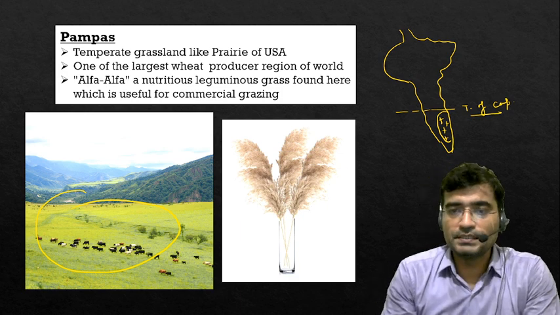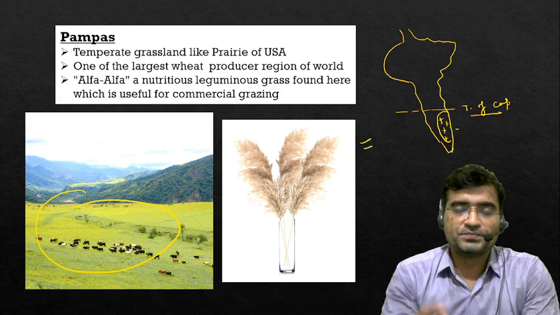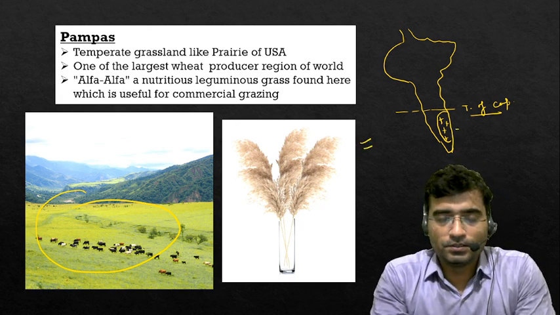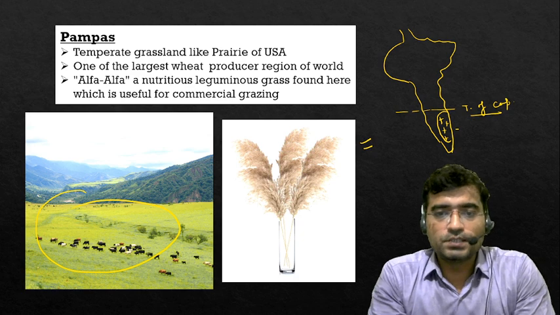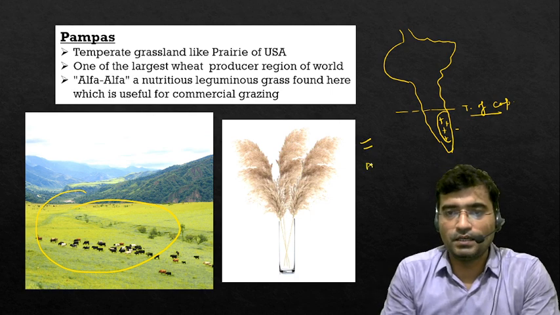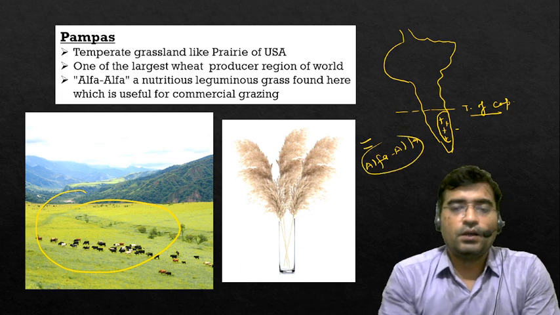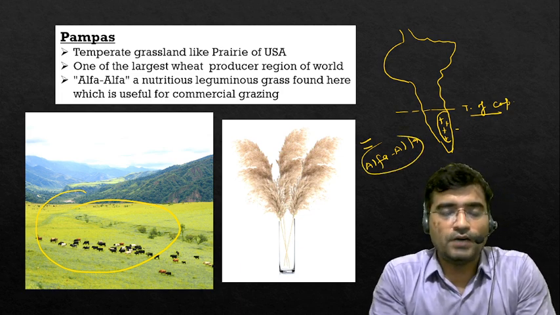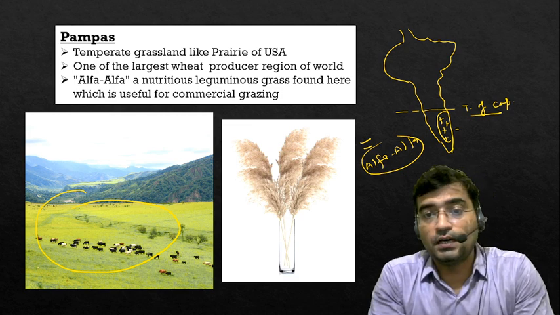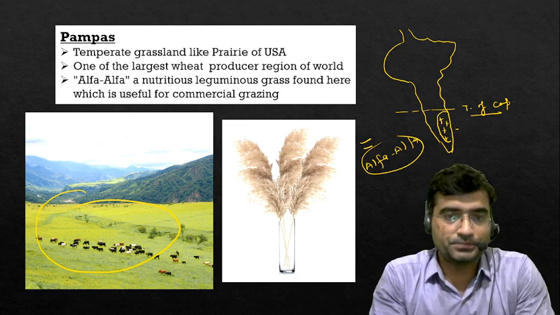One more thing here is very remarkable. It is the natural vegetation, a herb called alfalfa. This is alfalfa. So alfalfa vegetation, the herb, is found here, and you know alfalfa is very nutritious.